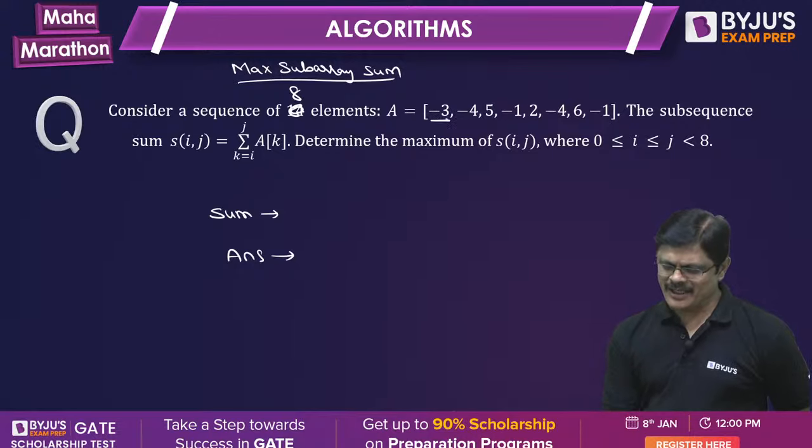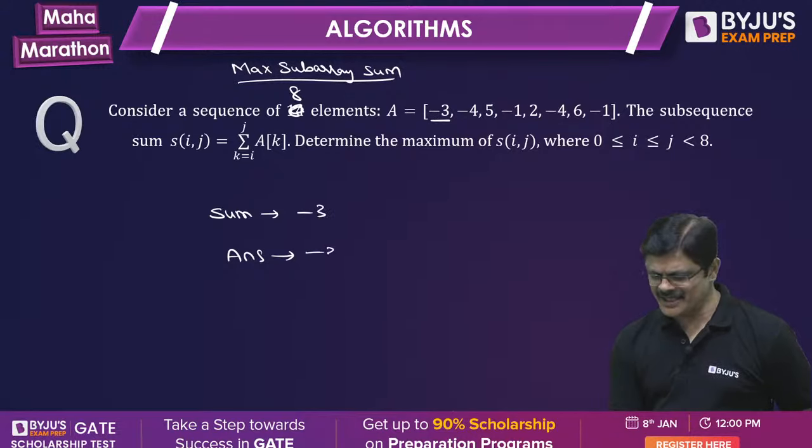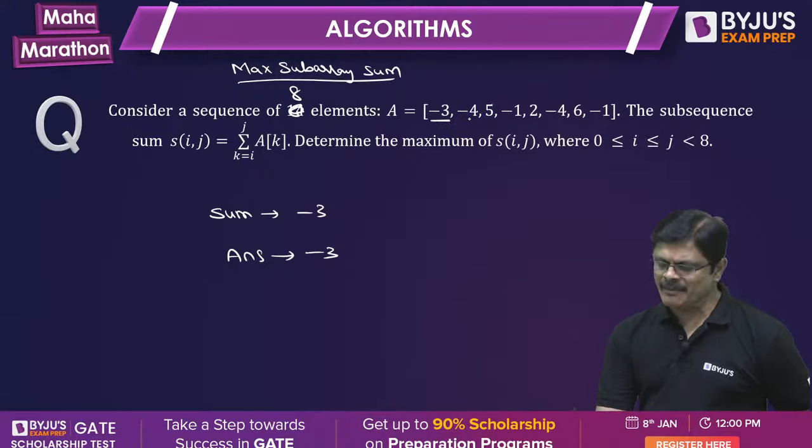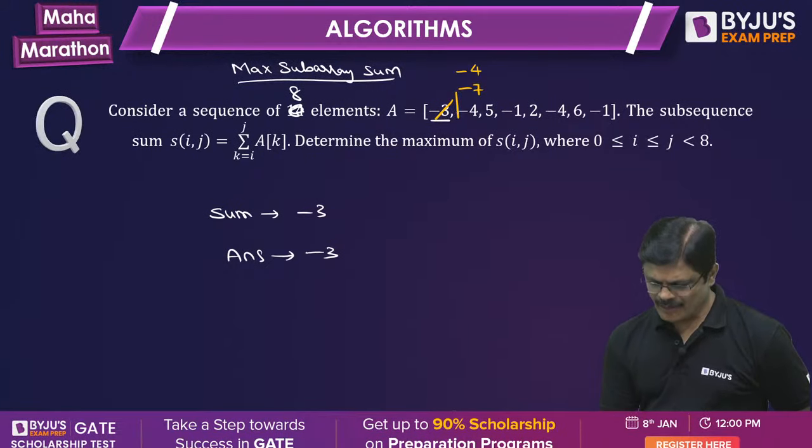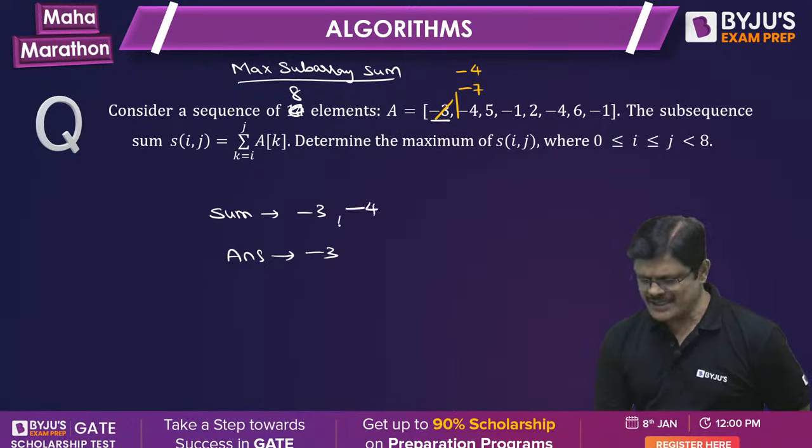So we start with -3 here. Now, when you take the next number, -4, compare -3 plus -4 with -4. Obviously -4 is better, so the earlier sum is ignored and we start again from here. -4 is what we take, but because it is not better than the best so far, we don't update it.